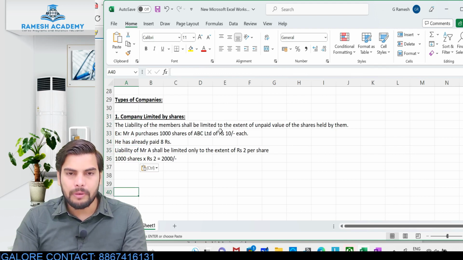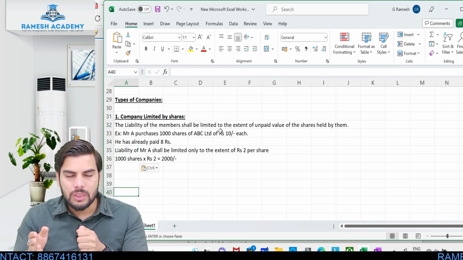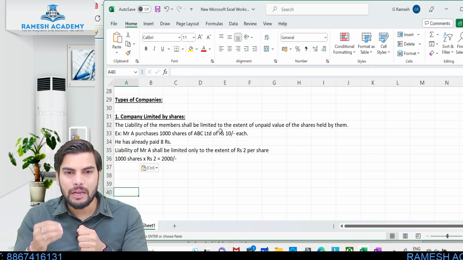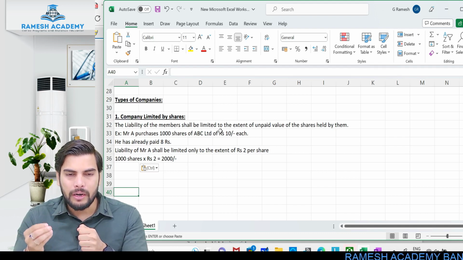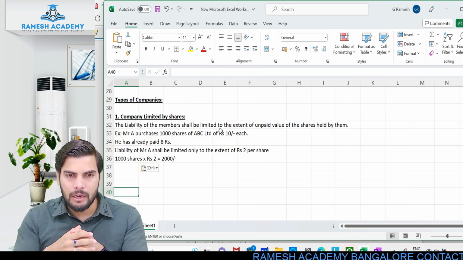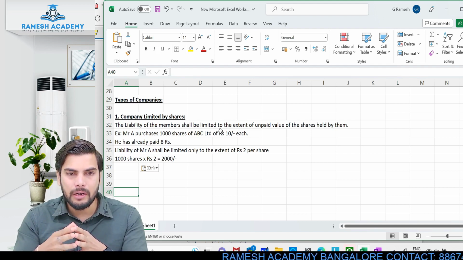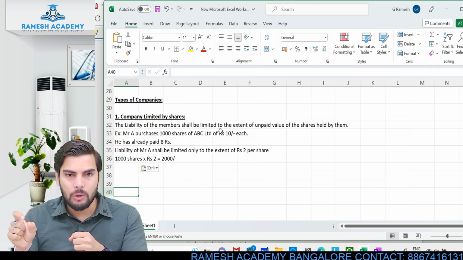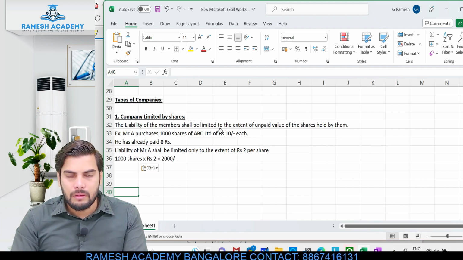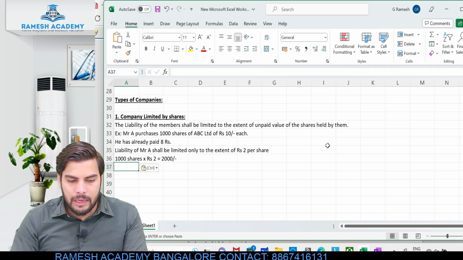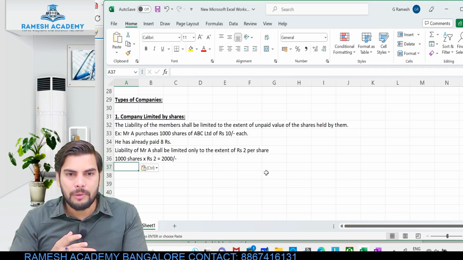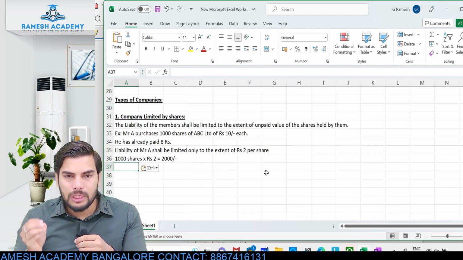Now what about company limited by guarantee? At the time of incorporation or registration of the company, if the shareholder has given a guarantee, what is guarantee? It is as good as a kind of assurance. If I have provided a guarantee that I'll be contributing so much of amount towards the asset of the company in the event of liquidation or winding up, my liability will be limited to the extent of that guaranteed value which I have given. Clear? So in case of company limited by guarantee, the liability of members will be limited to the extent of the amount for which they have given the guarantee.